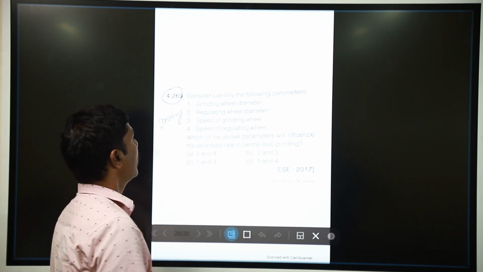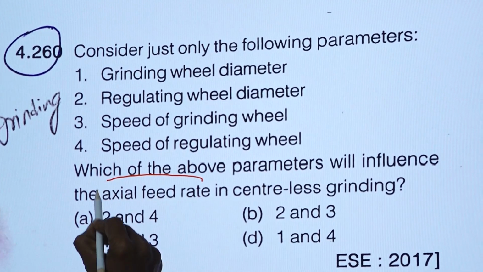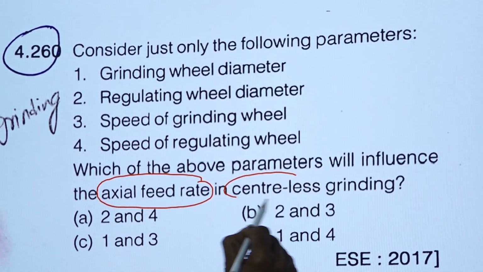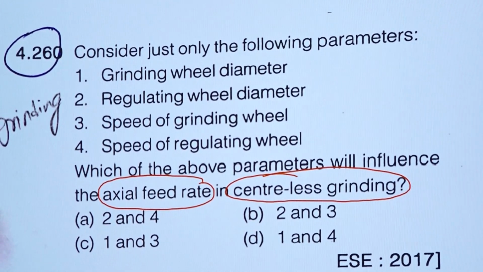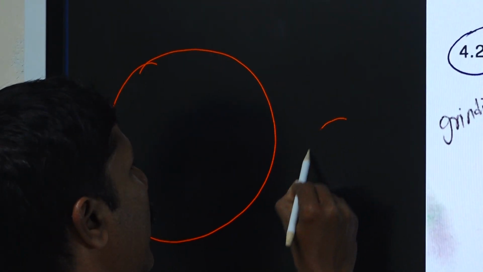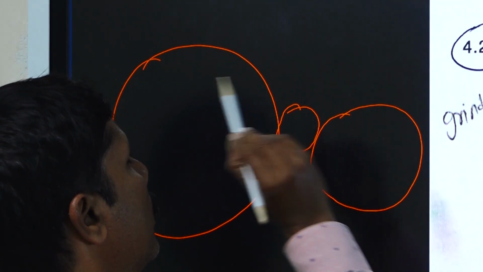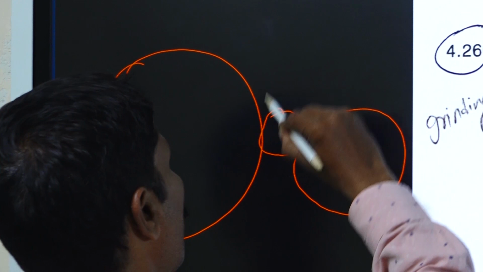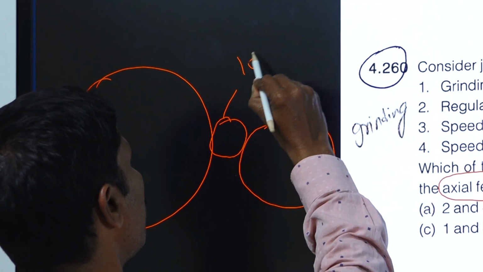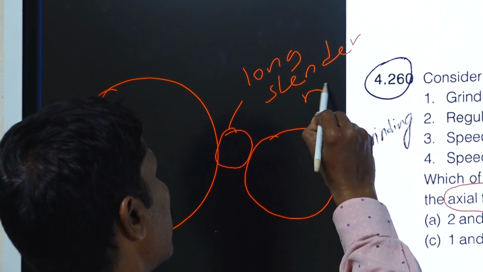We are having, consider the following parameters that influence the axial feed rate of centerless grinding. Centerless grinding is the operation in which grinding wheel is there and regulating wheel is there. In between, the workpiece is machined. So long slender rod can be produced by this method.